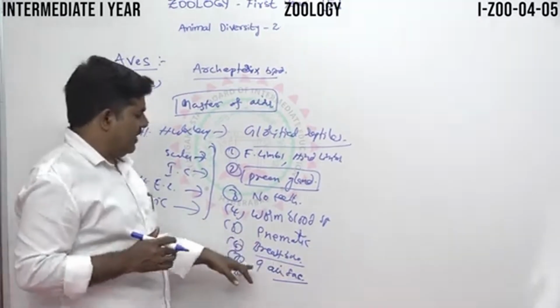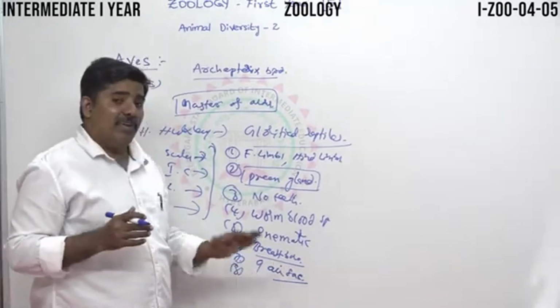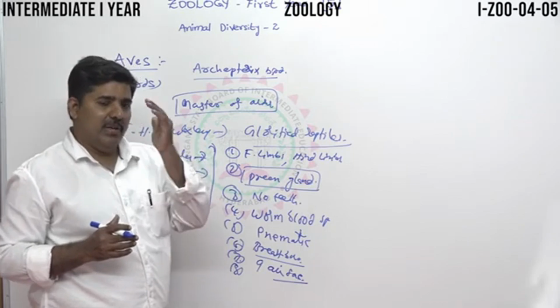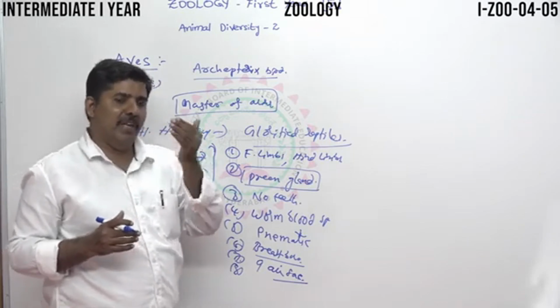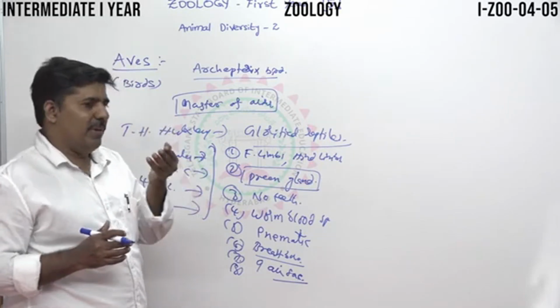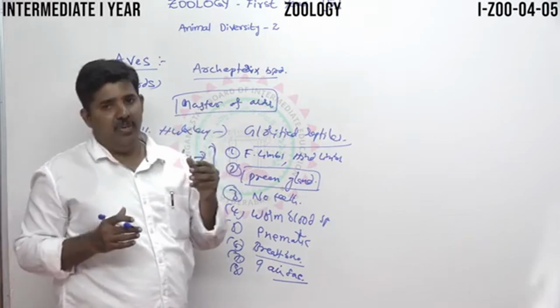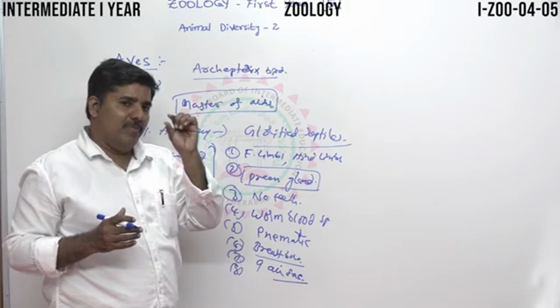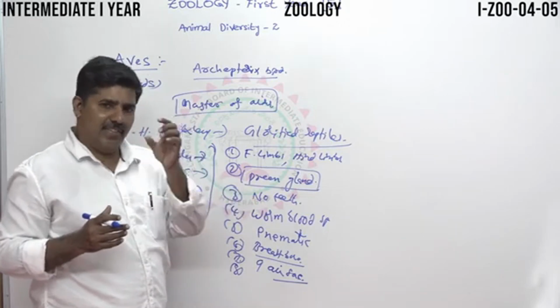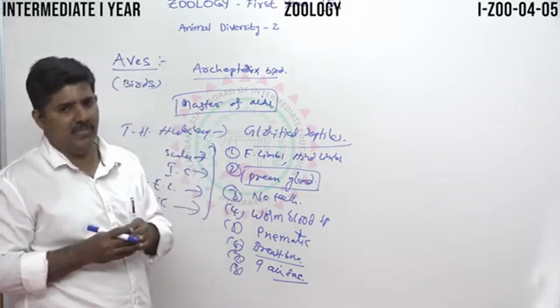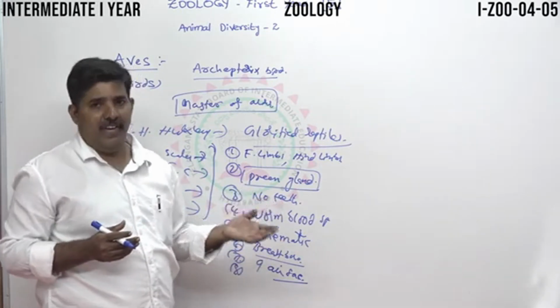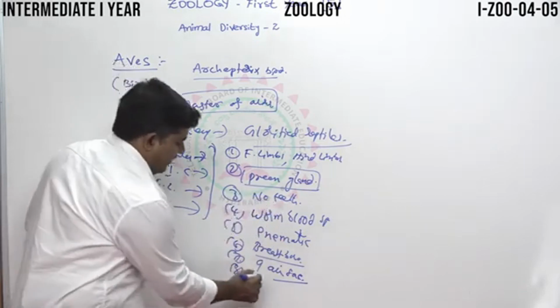And then the eyes are covered with the pecten, a structure that protects the eyes during flight. It is just like glasses or sunglasses. So it contains the pecten, which covers the eyes. That is a very important structure.